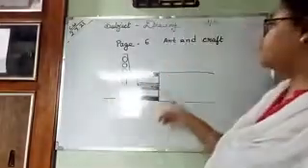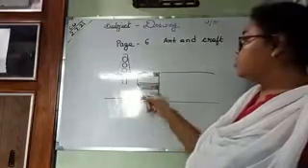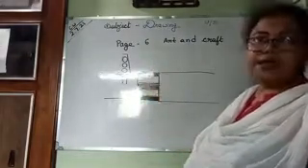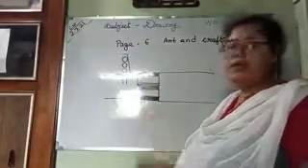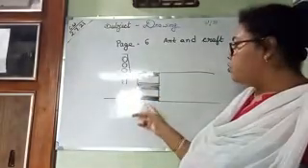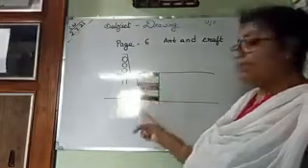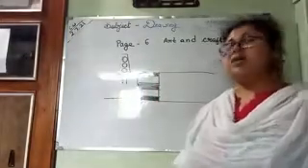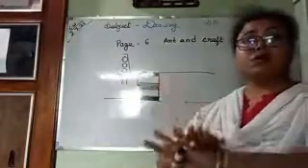Okay? So, then the people standing here and the people standing here are allowed to cross. They will walk on the zebra crossing only. Okay? These are used to cross the road.